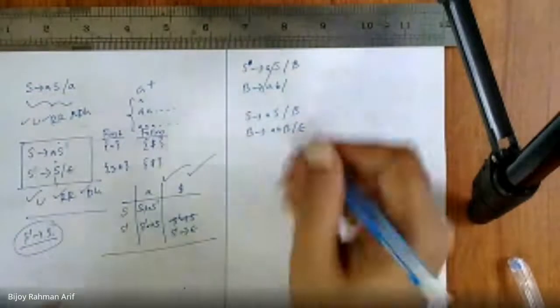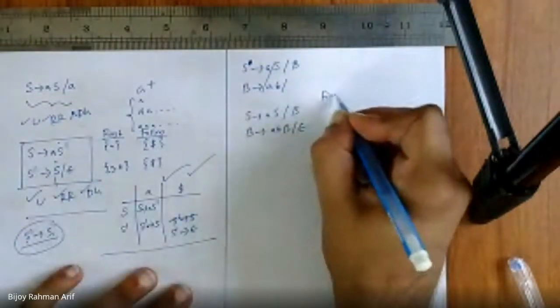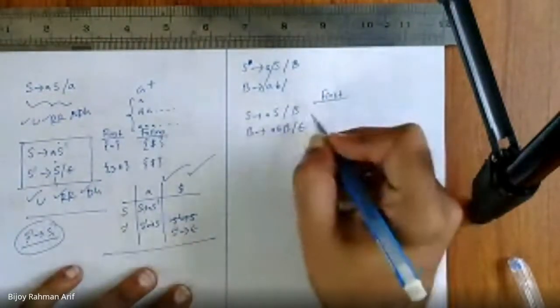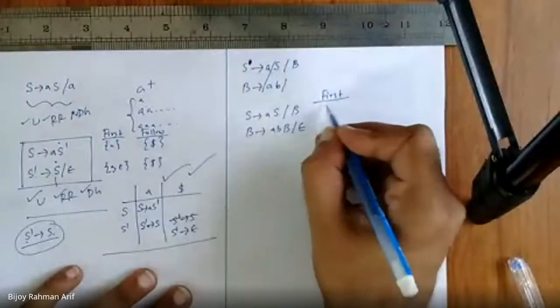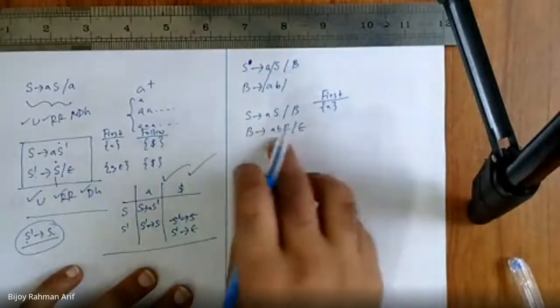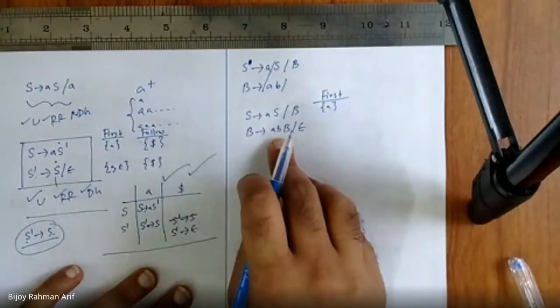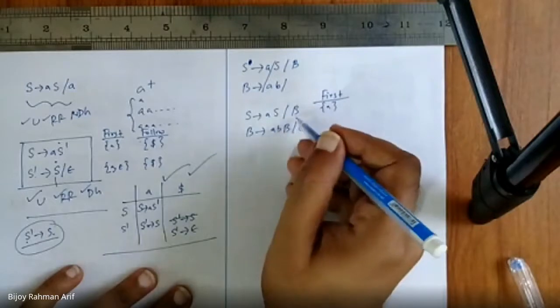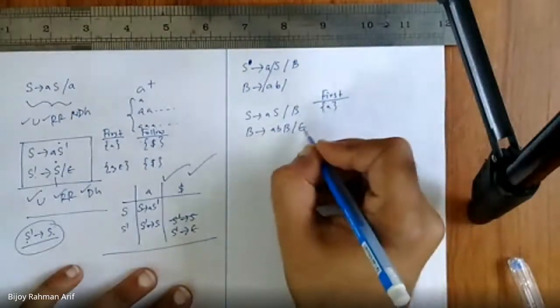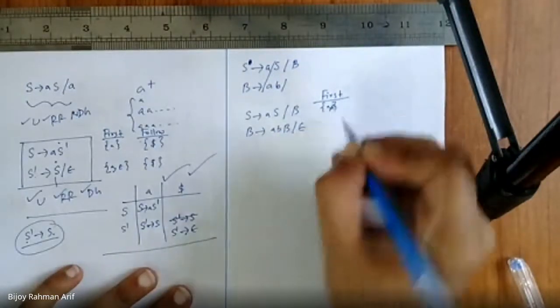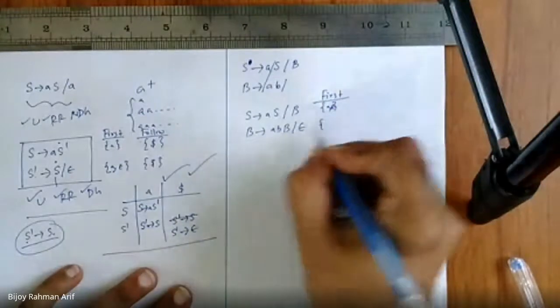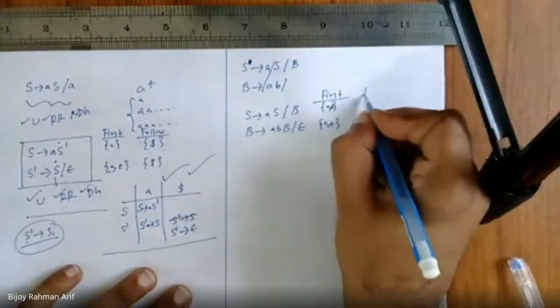Then what should we do? We have to find out first. So what is first of S? First of S is nothing but first of this, so A. And what is for this one? First of A is nothing but first of B, which is nothing but A. And if you put epsilon, then this one also becomes epsilon. How about this? This one is also A comma epsilon. What is follow of this?